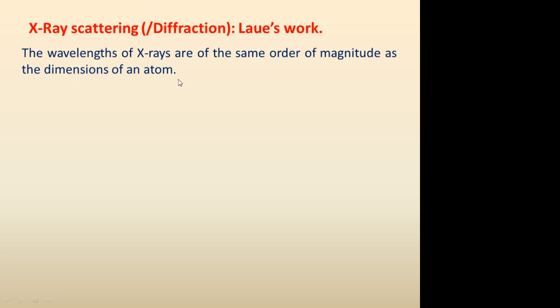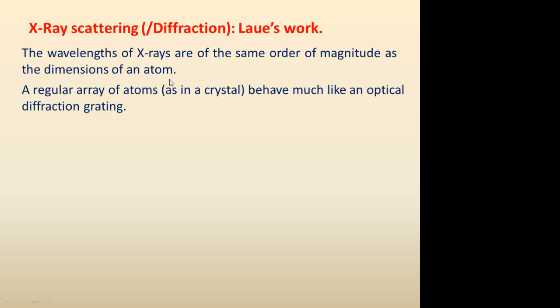The wavelength of X-rays is quite short, and atomic spacings in an atom are also of the same order. That's why whenever X-rays pass through any material, they are subjected to diffraction. The atomic spacing acts as a diffraction grating for X-rays.